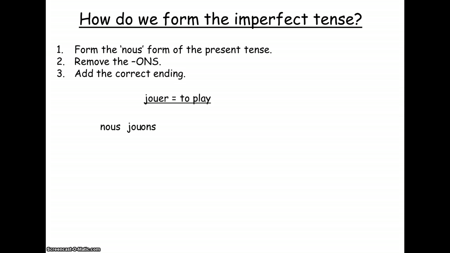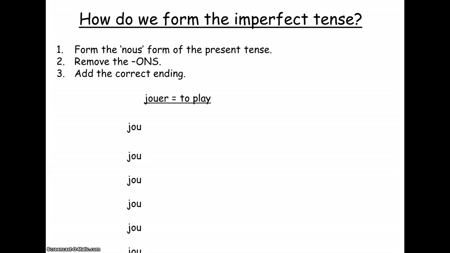Stage 2 is to remove the ONS. And that's why it looks a bit silly. And of course we're going to take away the nous. It looks a bit silly to do that extended stage. Why, you ask, don't we just take off the ER from the infinitive? Why do we put an ONS on to just take it off again? It seems a bit daft when we have regular ER verbs, but it helps us with our irregular verbs and our IR verbs particularly. So it's worth doing for all of them, because then you only have to learn one way of making the imperfect tense.